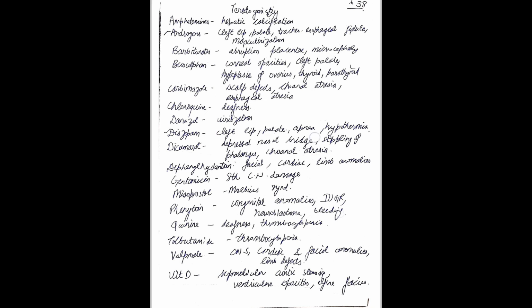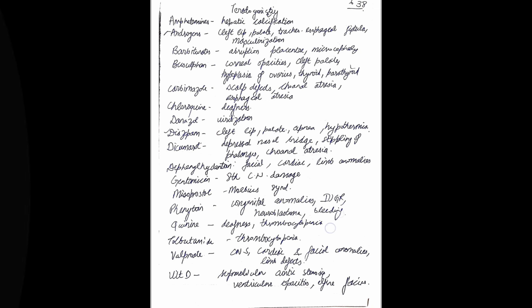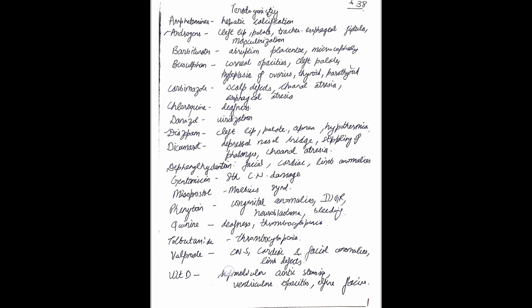Dicumarol, depressed nasal bridge, stippling of phalanges, and choanal atresia. Dicumarol is a warfarin type drug. Then diphenylhydantoin, facial, cardiac, and limb anomalies. Facial, cardiac, and limb anomalies also occur in valproate. Gentamicin, 8th cranial nerve. Misoprostol, Mobius syndrome. Phenytoin, neural tube defect, neuroblastoma, bleeding and IUGR. Tolbutamide, thrombocytopenia. Vitamin D, supravalvular aortic stenosis, ventricular opacities and elfin facies.